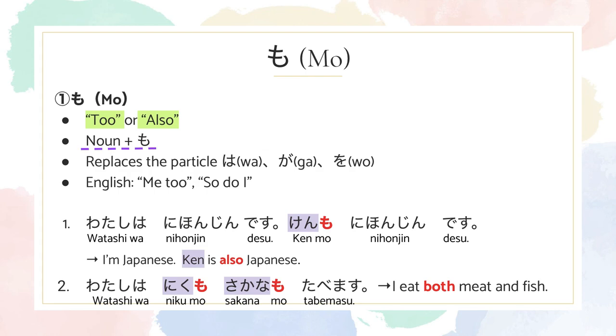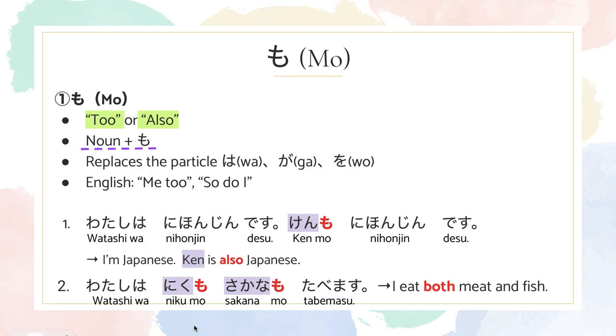Ken is also Japanese. So, mo has the exact same function as also. In the Japanese sentence, all you have to do is find Ken and insert mo right after it.